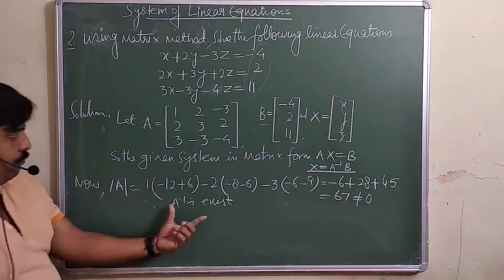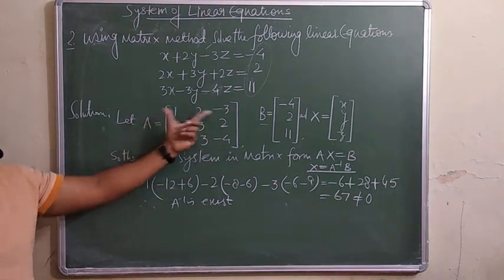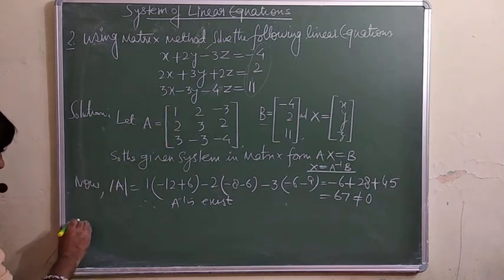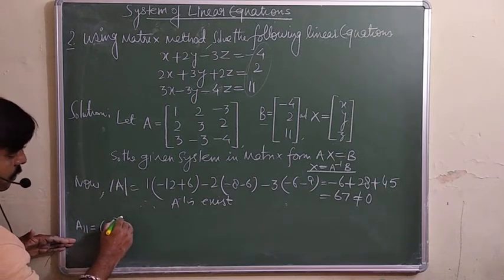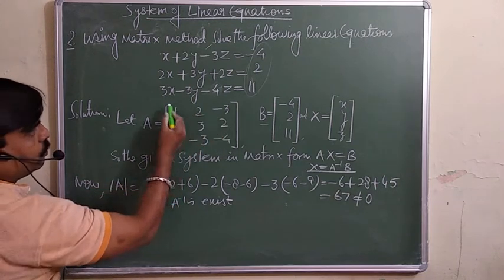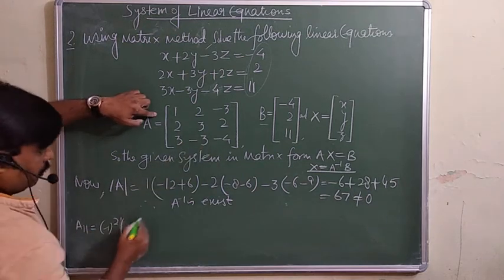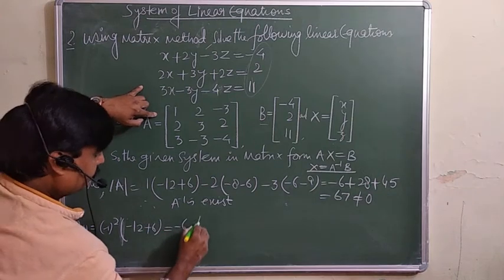Now for this A inverse, you have to find out the cofactors of these elements. Let's take A11, so minus 1 raised to power 2. First row and first column, so directly I am doing this: minus 12 plus 6, so this will be equal to minus 6.